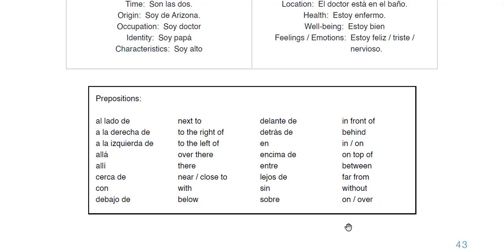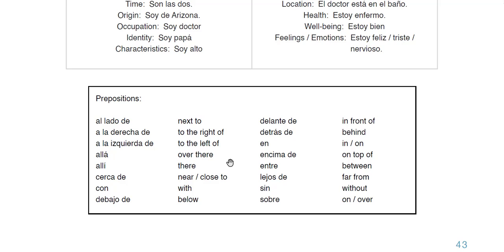When describing the location of someone, prepositions come in handy. They get used hand in hand, and that's why they're presented here. So to say he or she or even it is next to something, to the right of something, to the left of something, over there, etc., we use prepositions.